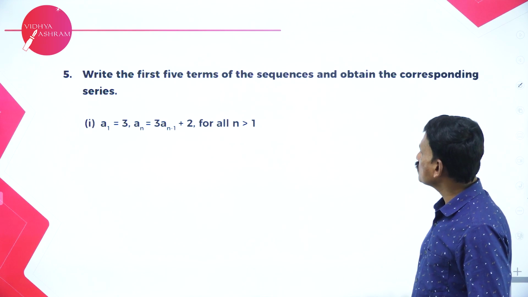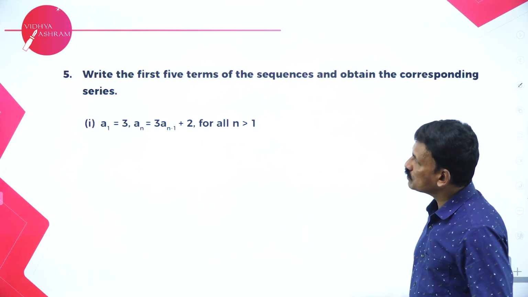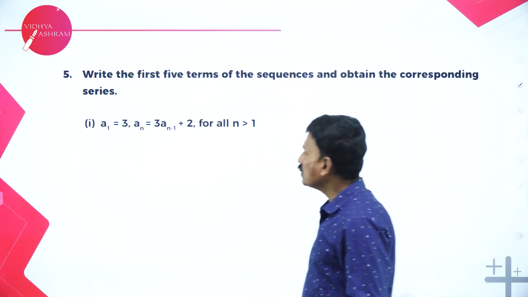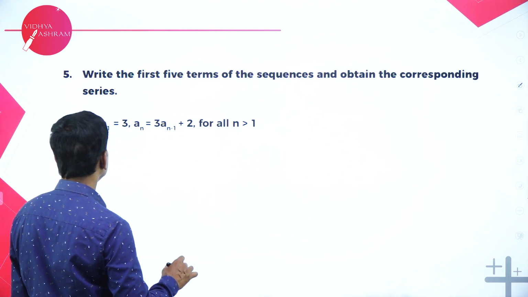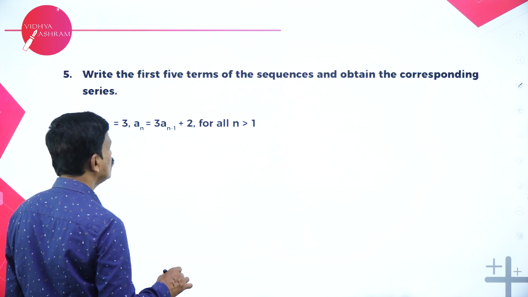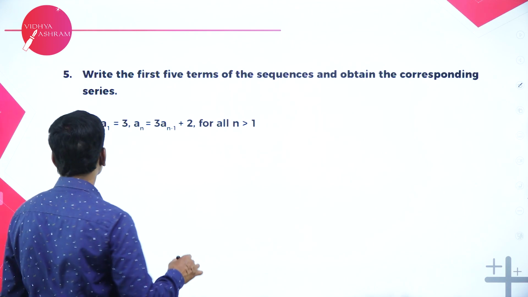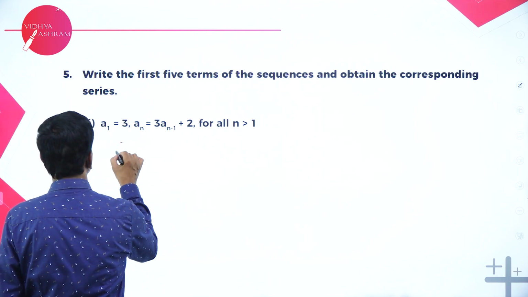Write the first 5 terms of the sequence and obtain the corresponding series. Now, very simple. So, what is to find? A1 is given as 3. An is equal to 3 A(n minus 1) plus 2 for all n greater than 1. Now, A1 is given. What is given?